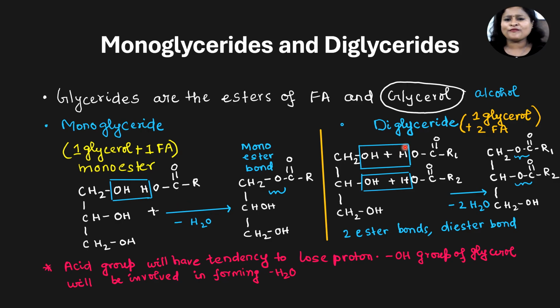Now, if 2 fatty acids react with the glycerol, there will be 2 ester bonds present. So the molecule is called diglyceride. So the diglyceride has 2 ester bonds and monoglyceride has 1 ester bond.